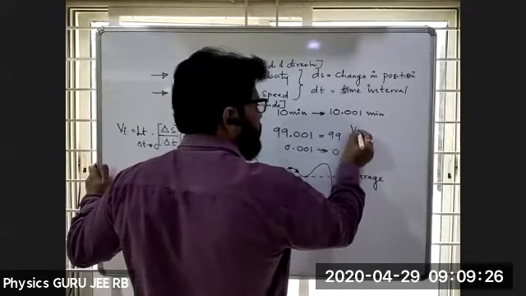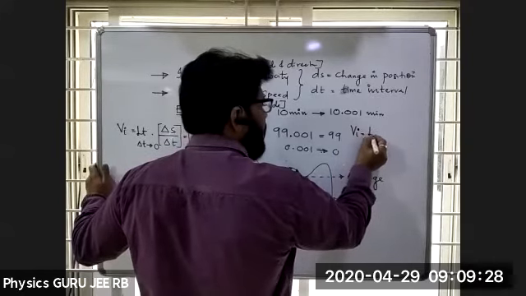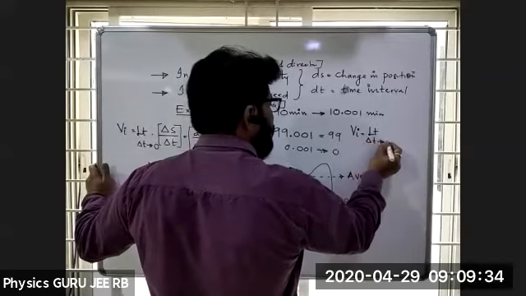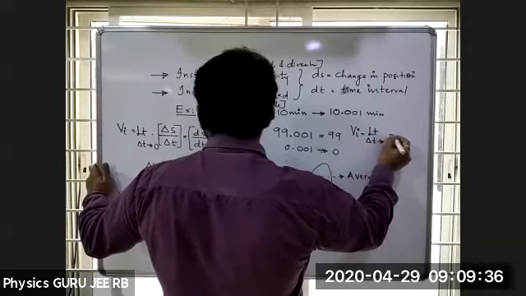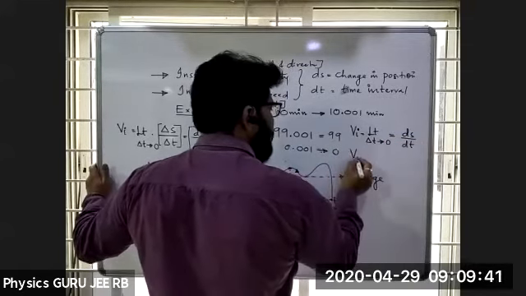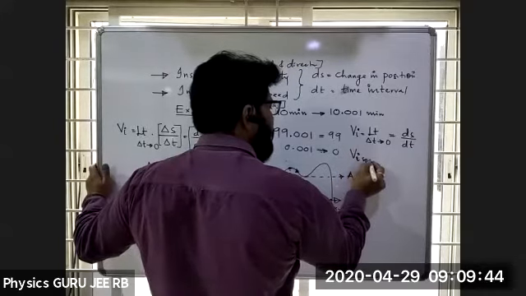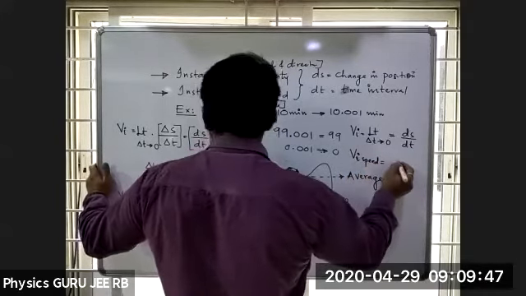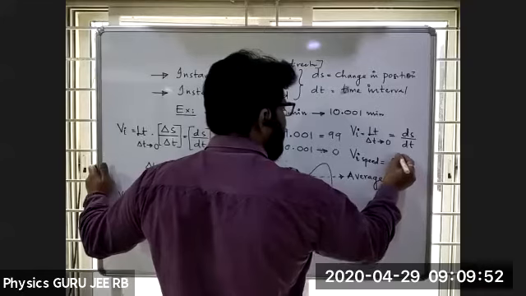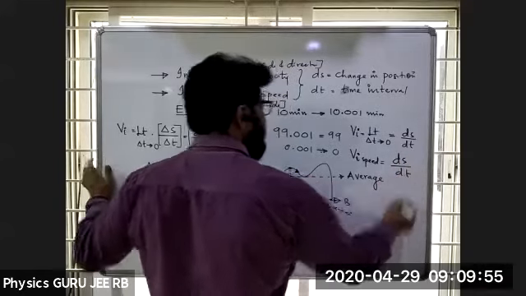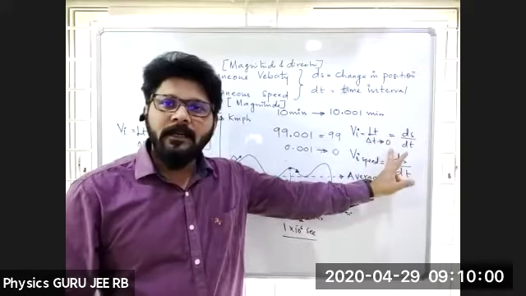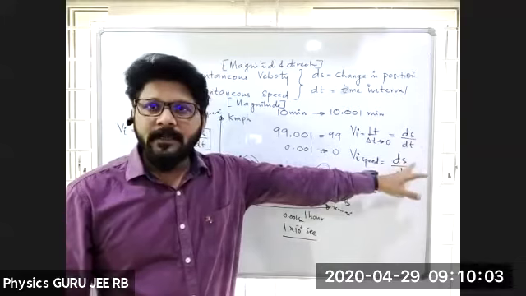Instantaneous speed can be represented as ds by dt, simply ds by dt. Instantaneous velocity, if I want it as limit delta t tending to 0, then ds by dt.